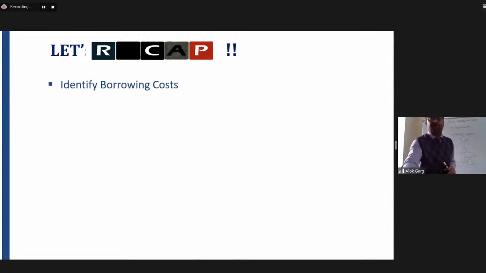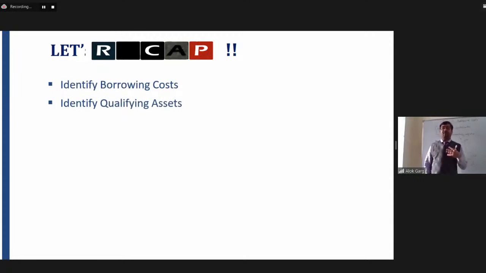So we identified the borrowing cost. Then we discussed qualifying asset. What is a qualifying asset? Qualifying asset is an asset which takes a substantial period of time for getting ready for intended use or sale. The word intended use or sale is very important. In exam, a question may be asked where it is written that the asset when acquired by the management is ready for use or sale, but the intention of the management is to develop that asset. Please advise in the light of the provision of the standard whether it is a qualifying asset or not. Then you need to write that the definition of qualifying asset is an asset which takes a substantial period of time for getting ready for intended use or sale.